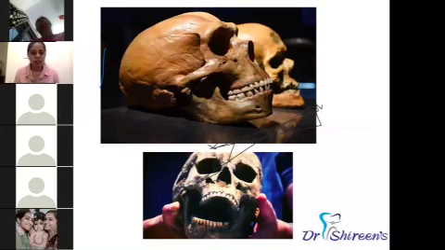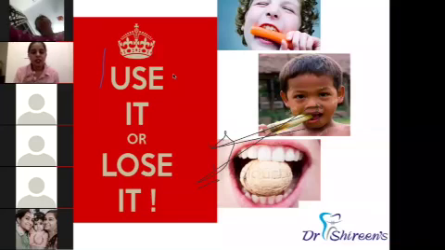Wisdom teeth either have not erupted properly, are not coming into line properly, or have already been removed at an earlier age. So many issues. But these people had a fully functioning set of 32 teeth. This is because of their diet, the roughage diet. They used their teeth a lot for chewing and biting.